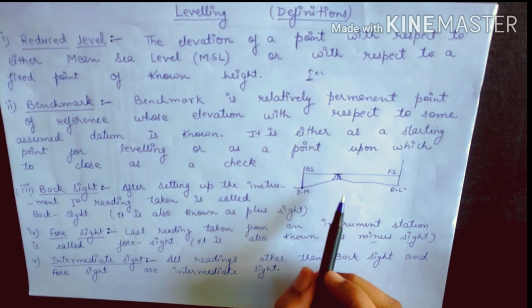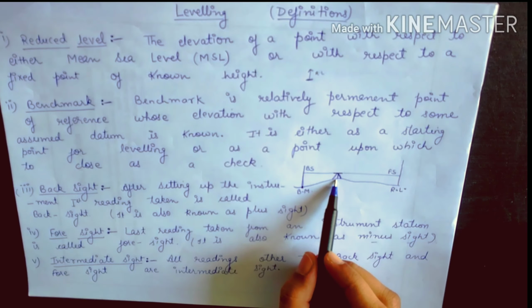As you can see, the instrument is set up here and the leveling staff is positioned here. It is called benchmark when the first position is being assessed. This reading is called backsight and the consecutive readings are called intermediate sight. The final position is called foresight. Intermediate sight. All readings other than backsight and foresight are intermediate sights.